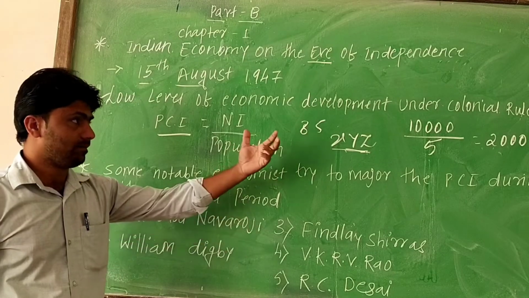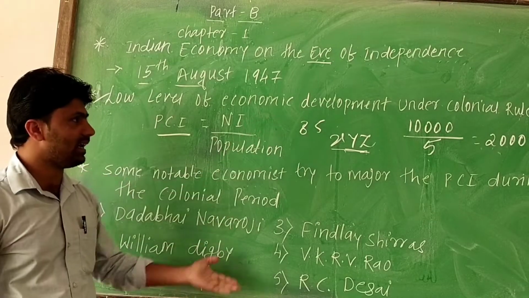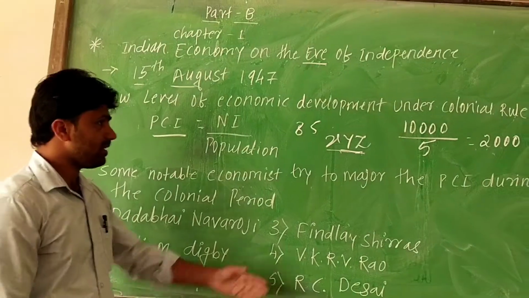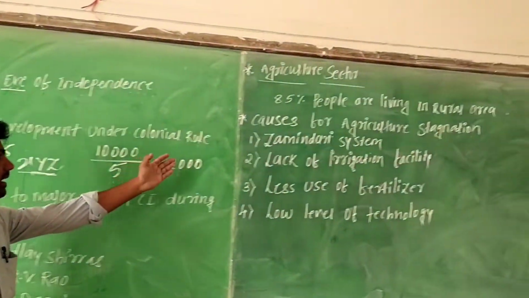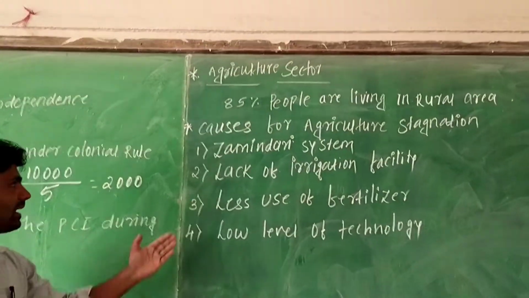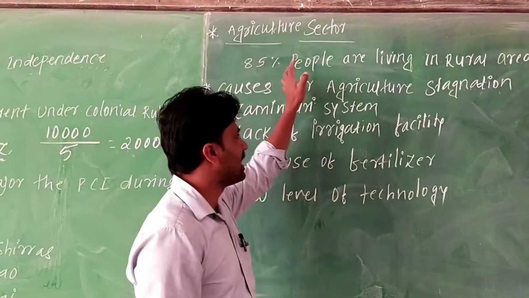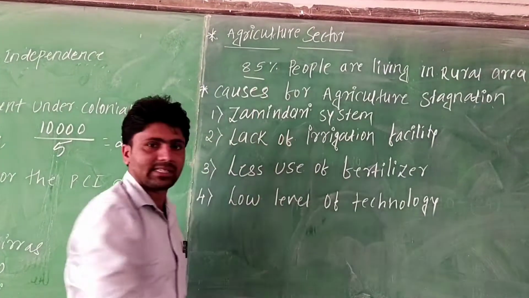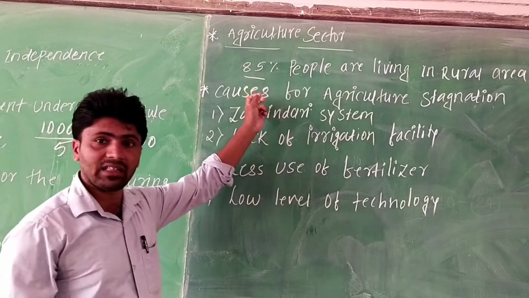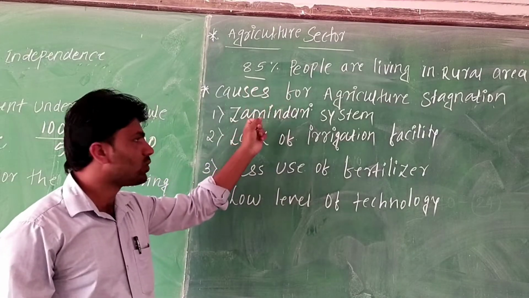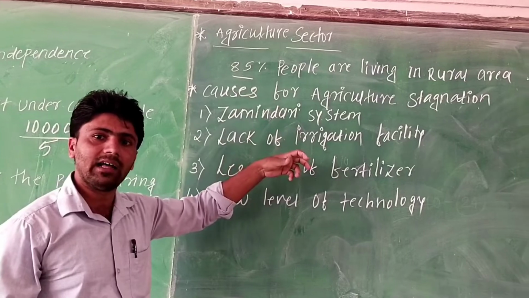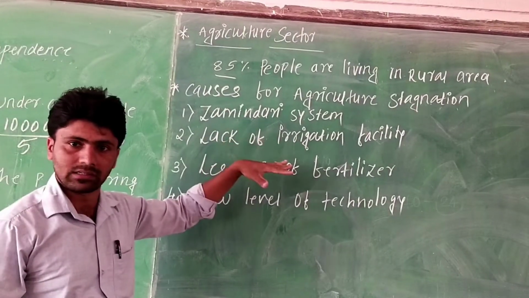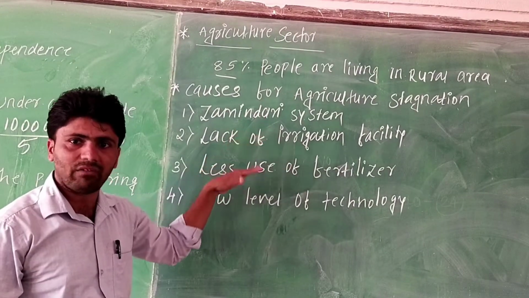Now next is the agriculture sector. In the agriculture sector, 85% of people, out of 100%, were living in the rural area, and those living in the rural area were totally dependent on agriculture. But agricultural productivity was very low.